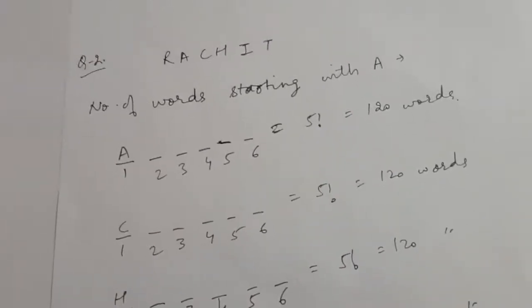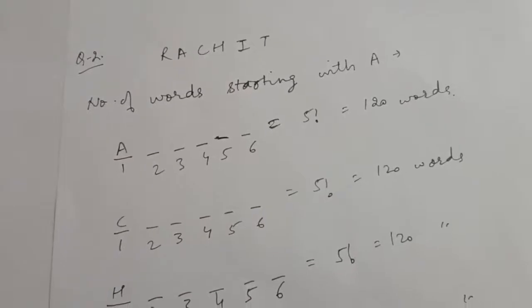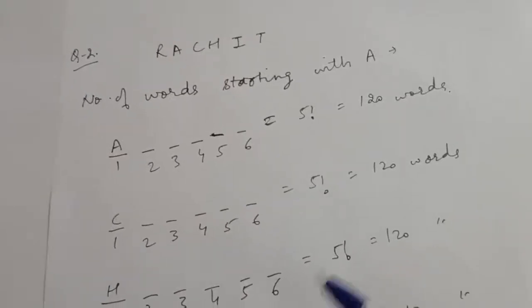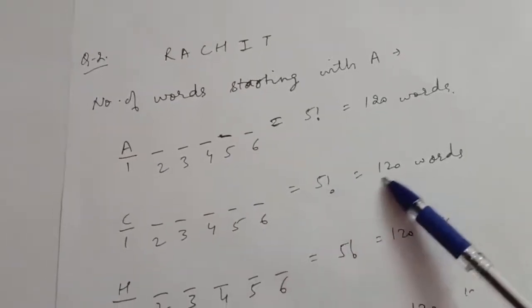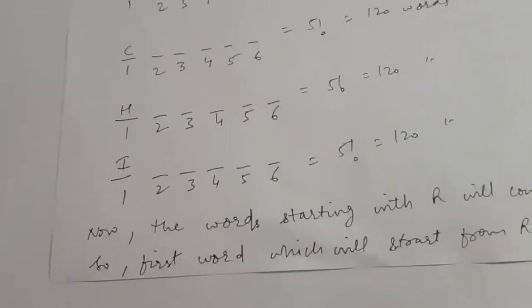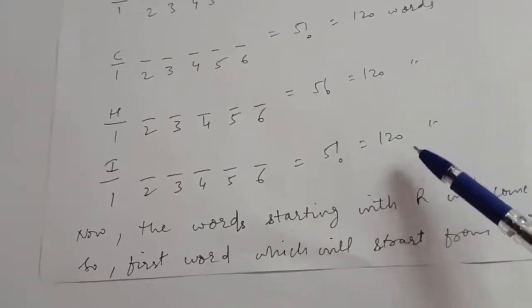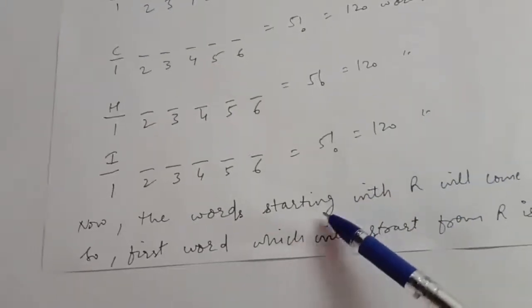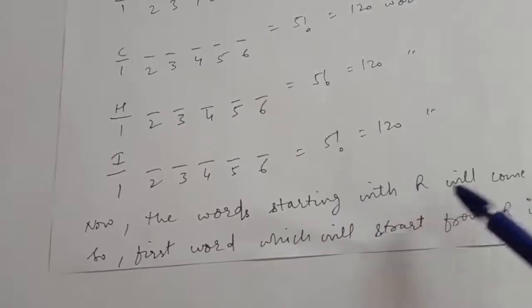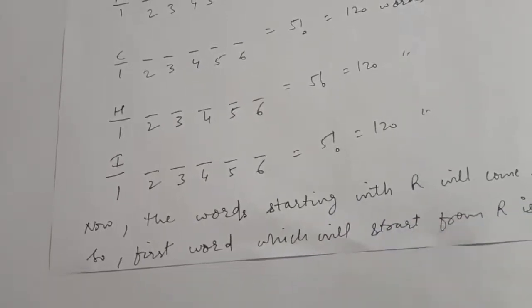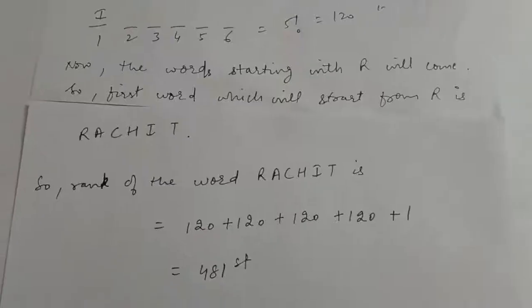Similarly, then the words starting with C will come. So the words starting with C will also be 120. Then the words starting with H and I will also be 120 and 120, right? Now according to the alphabet, the words starting with R will come and the first word which will start with R is Rachit.